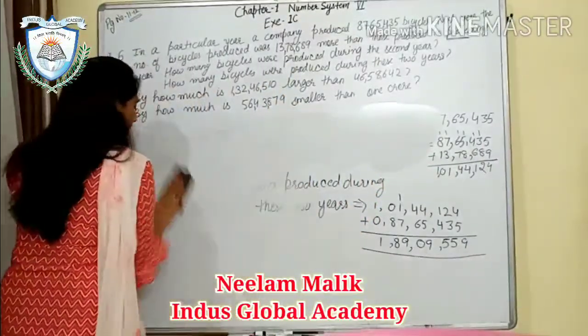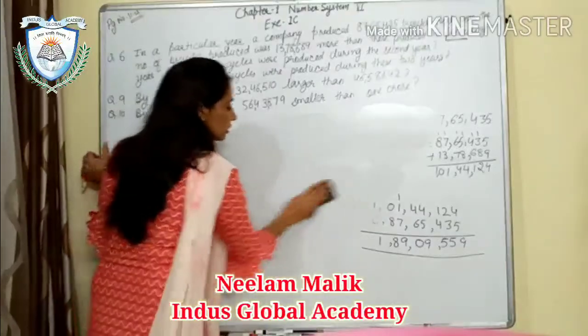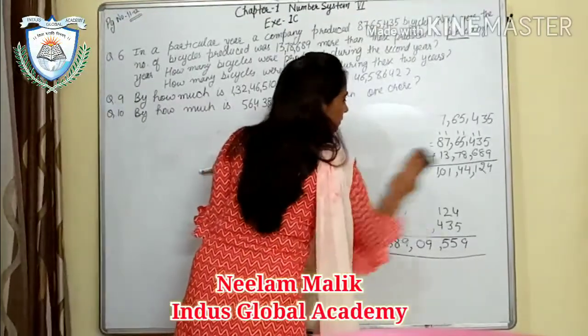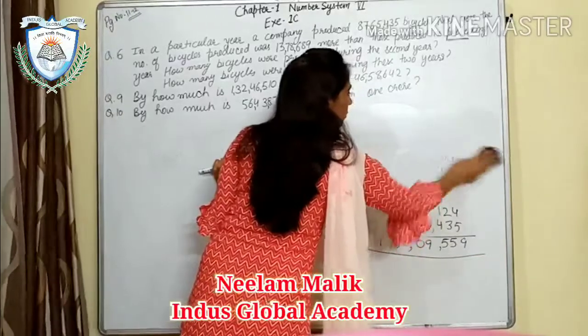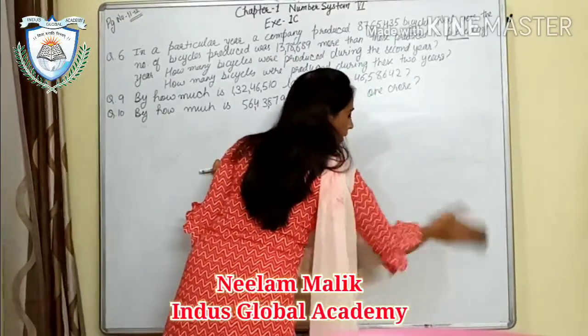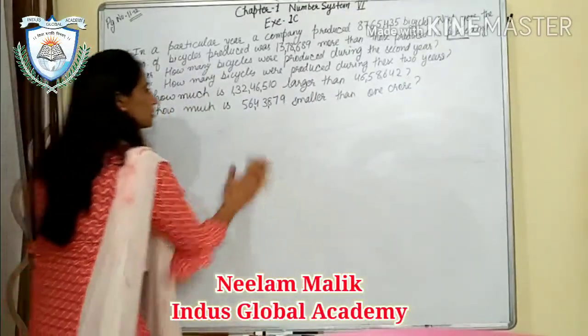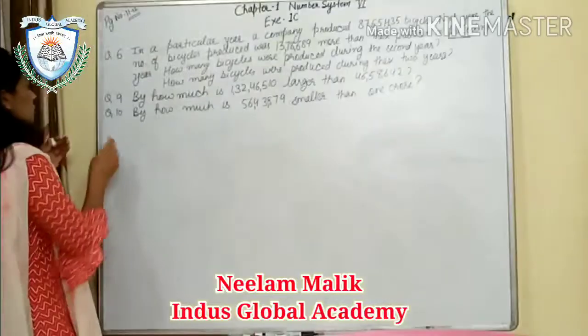Okay, so we have to tell this. The given number, the first number, is how much larger than the second number. So what will we do here? Plus or minus? Question number 9.